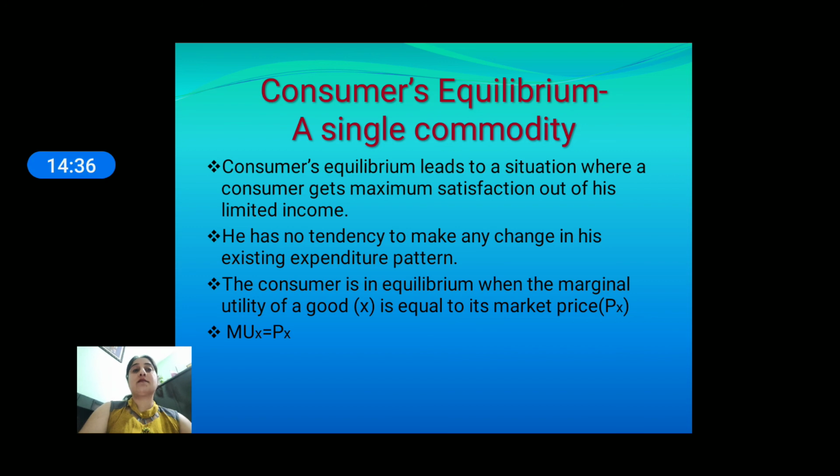Students, we can study consumer equilibrium in different cases, such as the single commodity case and the case of two or more commodities. But here we study consumer equilibrium in the single commodity case. According to the single commodity case, consumer equilibrium leads to a situation when a consumer gets maximum satisfaction out of his limited income and has no tendency to make any change until there is a change in the price of goods or in his income. And the condition of consumer equilibrium is that the marginal utility of commodity X should be equal to the price of commodity X.